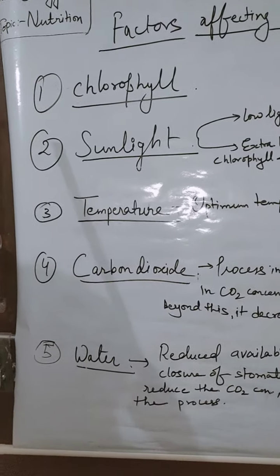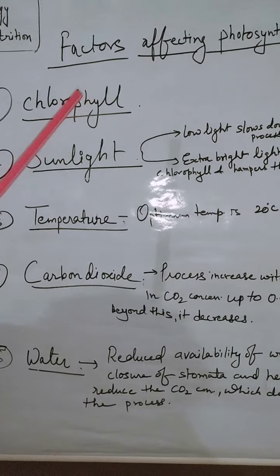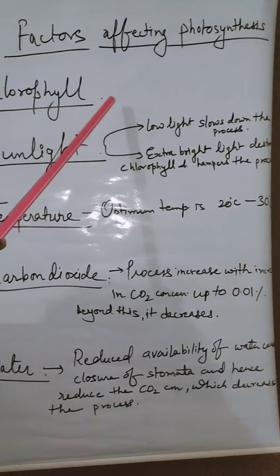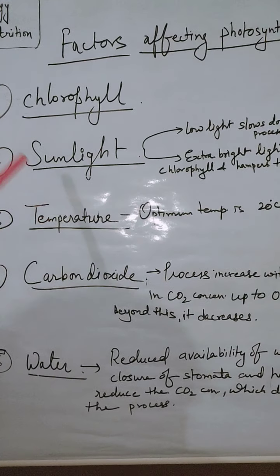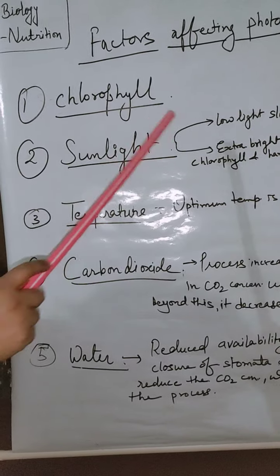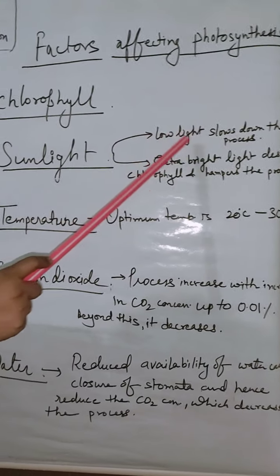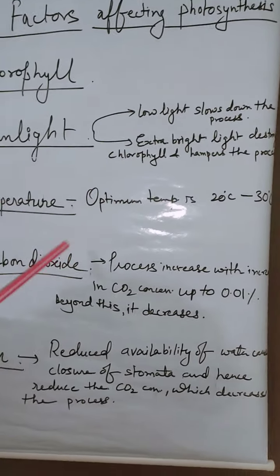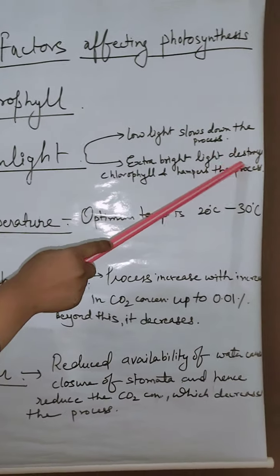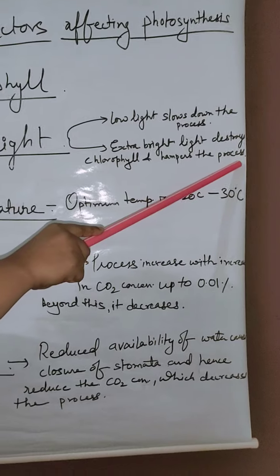The first factor affecting photosynthesis is chlorophyll. This process only occurs in the presence of chlorophyll pigment. That's why we say photosynthesis is done only by green plants. So it is very necessary. Second is sunlight. The presence of sunlight is essential, but when the light is low, it slows down the process, whereas extra bright light or too much sunlight also destroys the chlorophyll cells, which hampers the process.